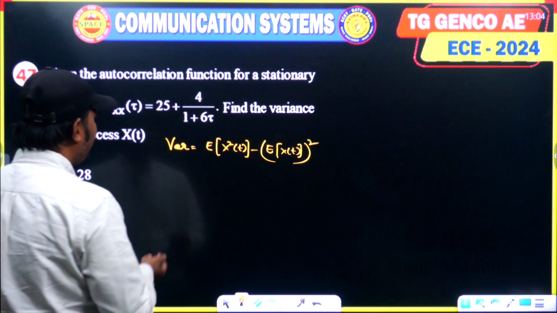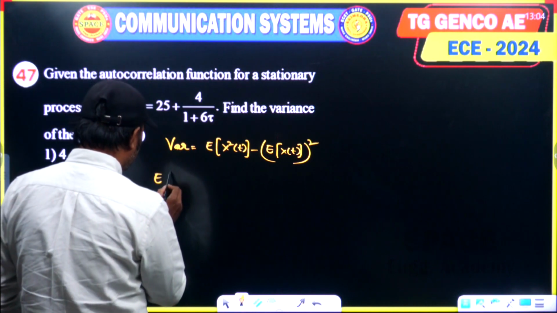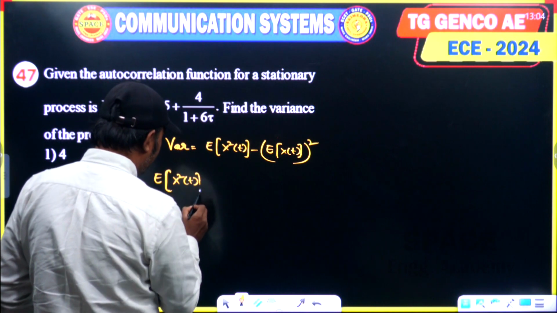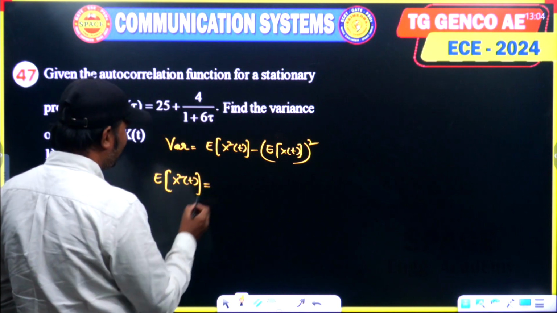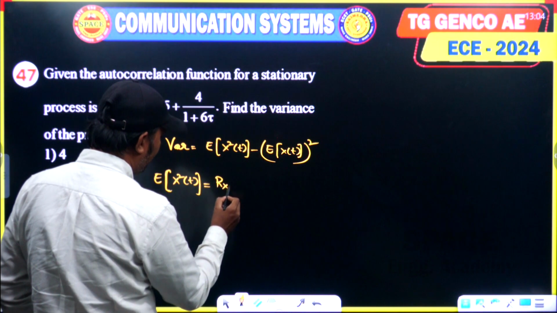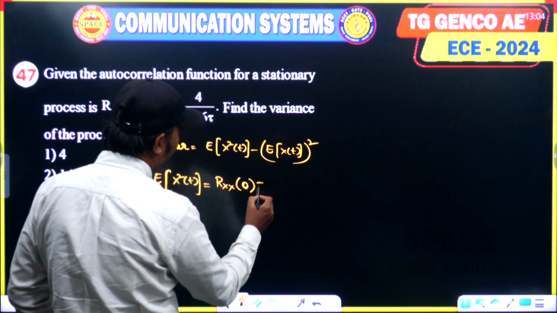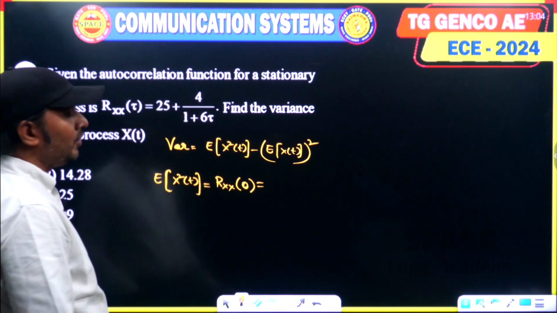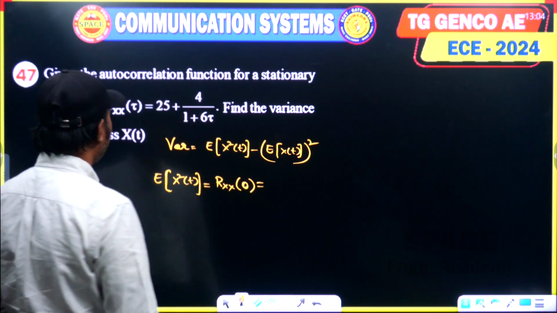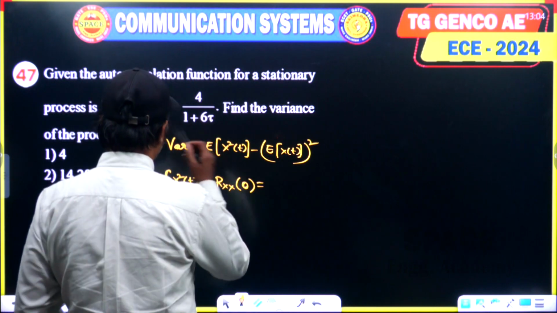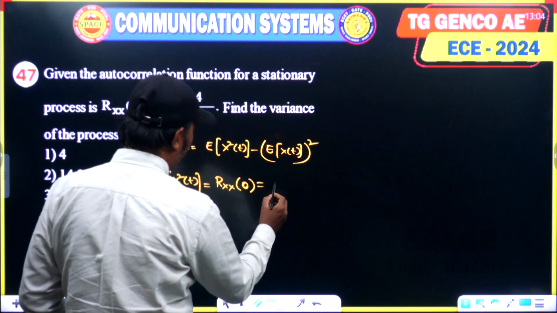So the mean square value, which is also called the total power, can be obtained from the autocorrelation function by observing it at tau equal to 0. Autocorrelation at tau equal to 0 gives the mean square value. Which comes to be how much? If I substitute tau equal to 0, 29.